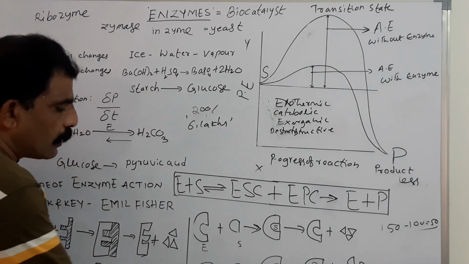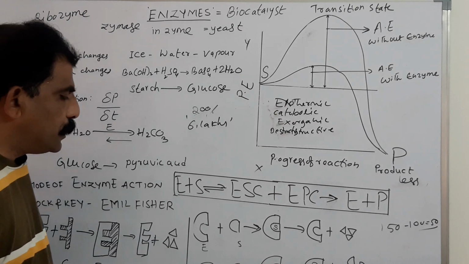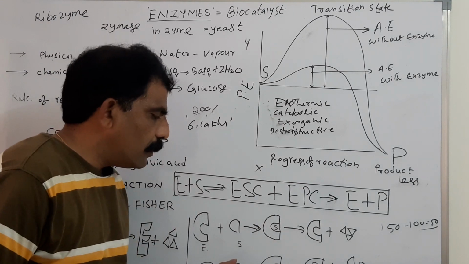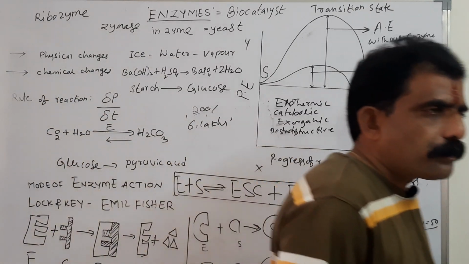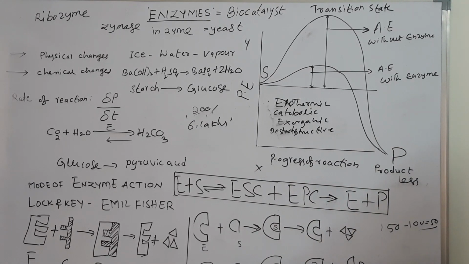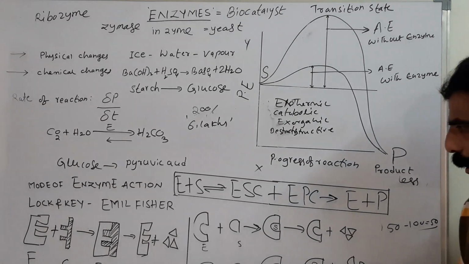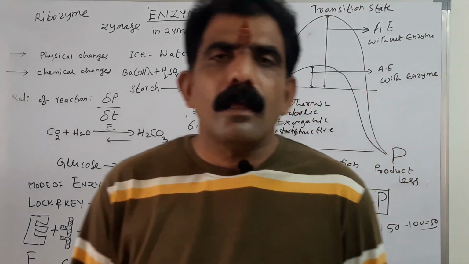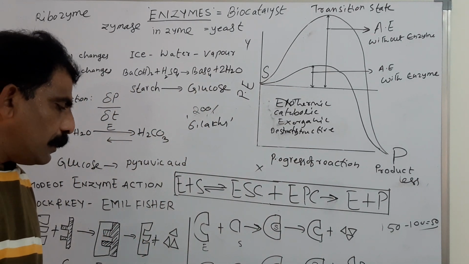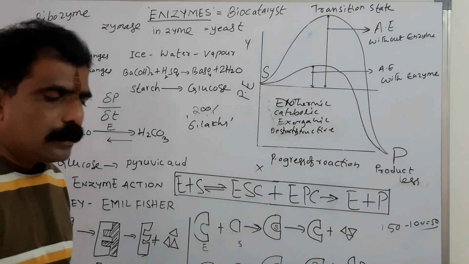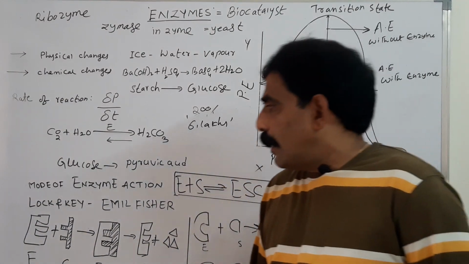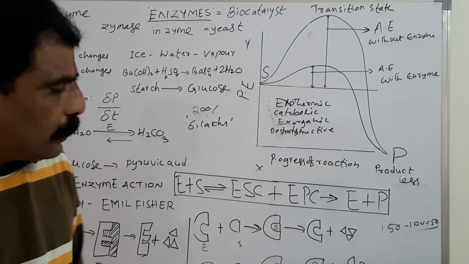So no problem. Now the substrate molecule can get attached to the active site, so that results in the formation of the enzyme substrate complex, and finally the substrate is converted to product and the enzyme will be released as it is. So this is the induced fit theory, according to which the active sites are flexible. They may undergo conformational changes induced by the substrate molecule. So depending on the substrate molecule configuration, the active site undergoes some conformational changes to get an active site which is similar to the substrate molecule.